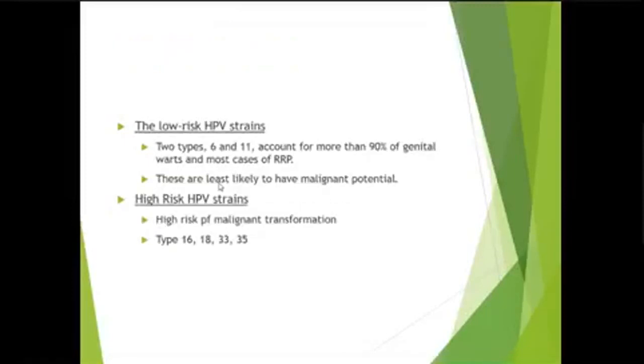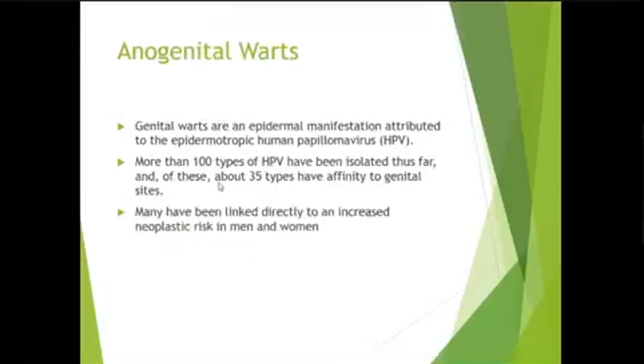There are two types of HPV strains. Number one, low risk, like 6 and 11, in which infection with these strains is least likely to cause any malignancy, while high risk HPV strains like 16, 18, 33, and 35 have a higher risk of malignant transformation in both men and women.